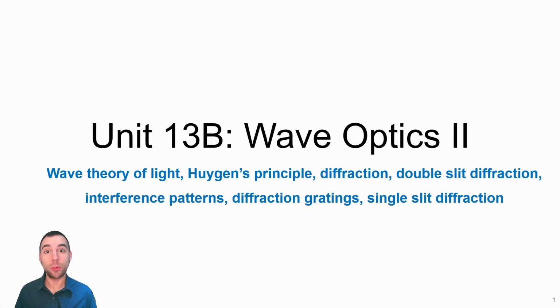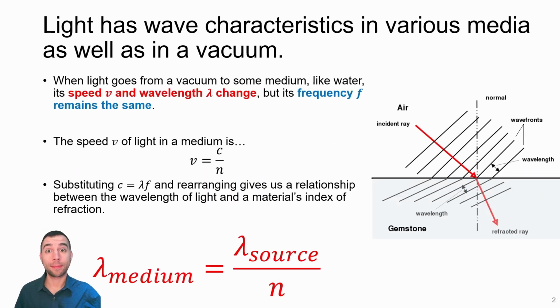Unit 13B will be a continuation of our conversation about wave optics. So light behaves like a wave. This means that it has a wavelength and a frequency, and it will obey superposition. Last class we learned that light is a wave that travels with a speed equal to the speed of light in a vacuum. This wave can have a wavelength and a frequency.